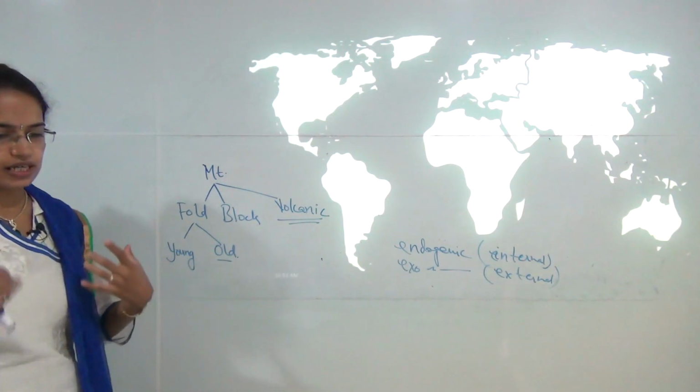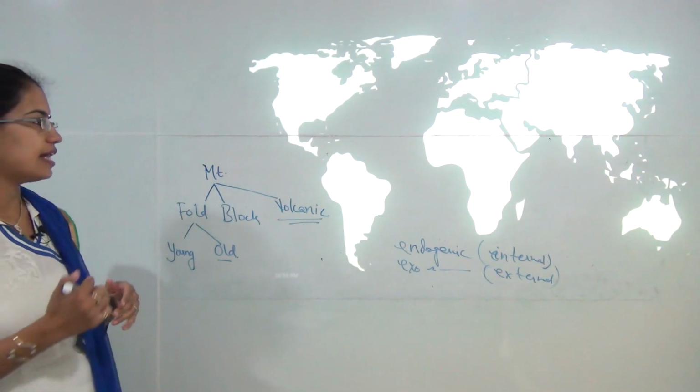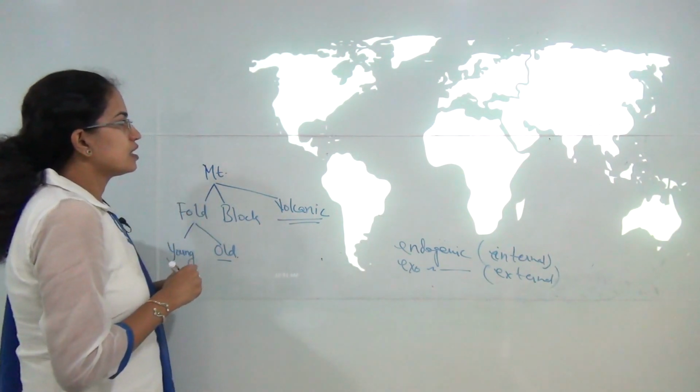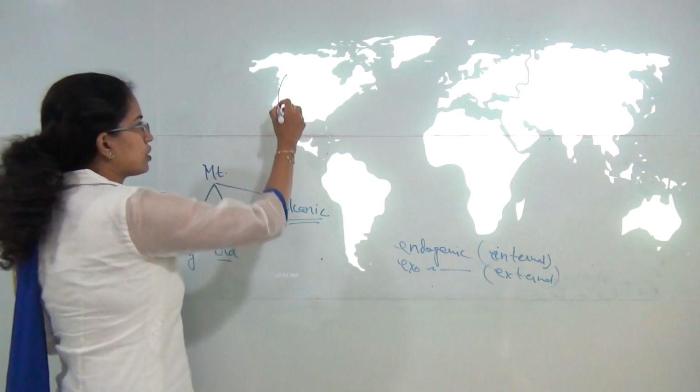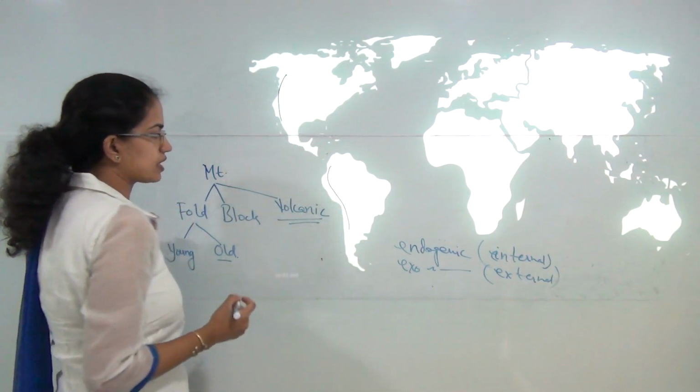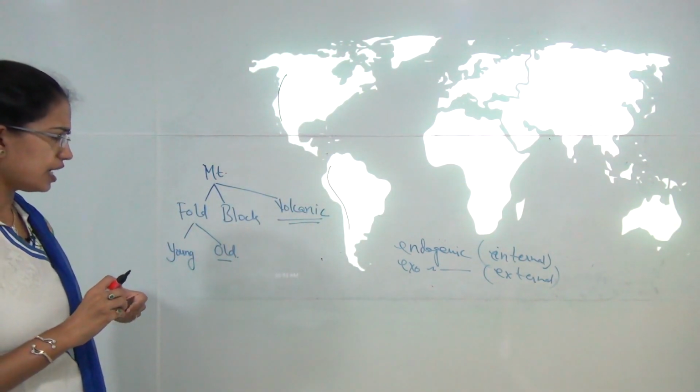Young fold mountains, the classic examples are Himalayas, Alps, then you have Andes, Rockies. So all these, Rockies in North America, Andes in South America. So all these are young fold mountains.